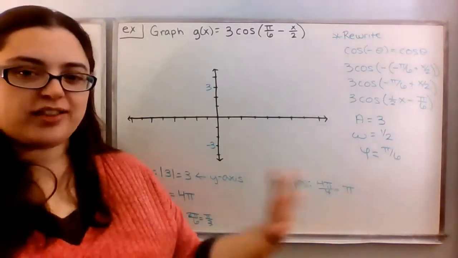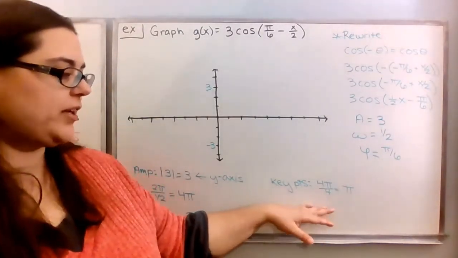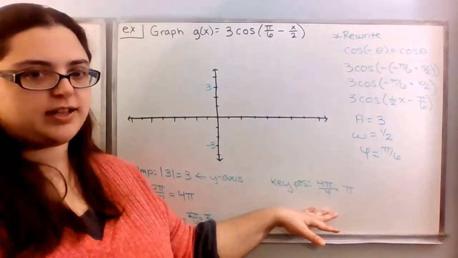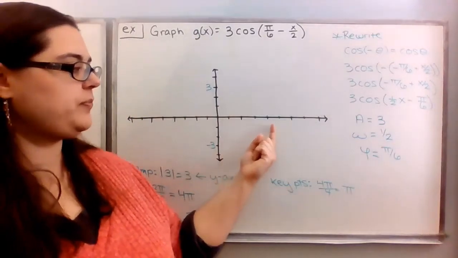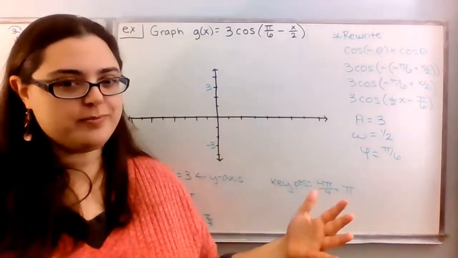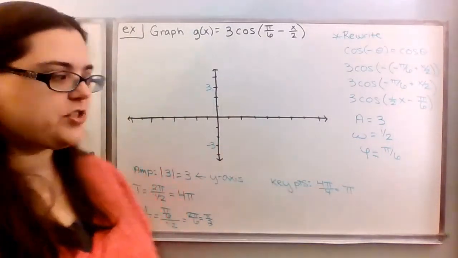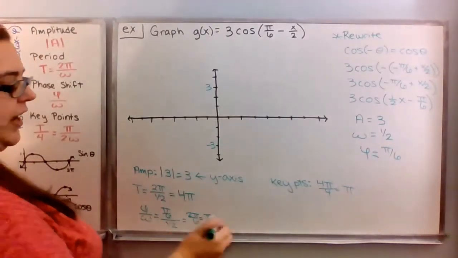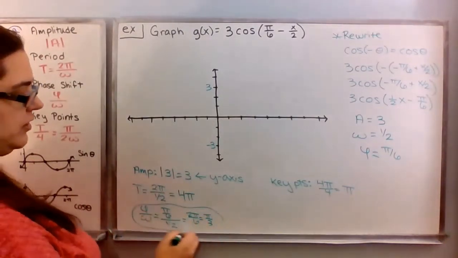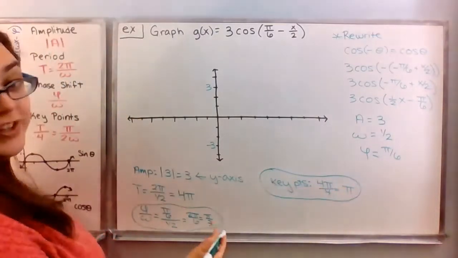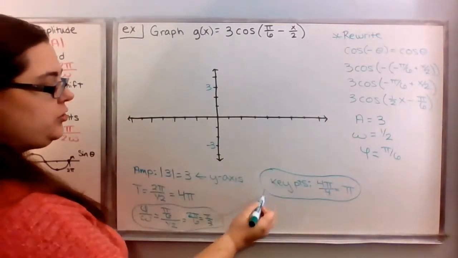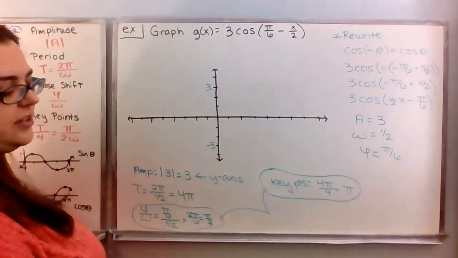Next, in our last video, we used the key points to index our horizontal axis. So we would count by pi for each of these. However, this time we have a phase shift. So when you have a phase shift and key points, because you're adding that in, you need to take both of these into consideration now.